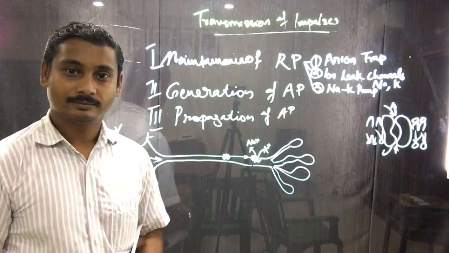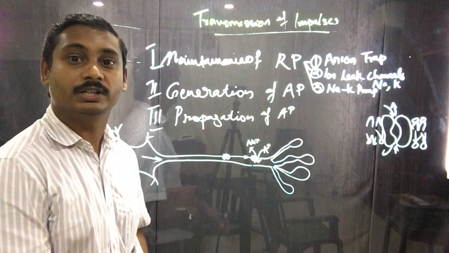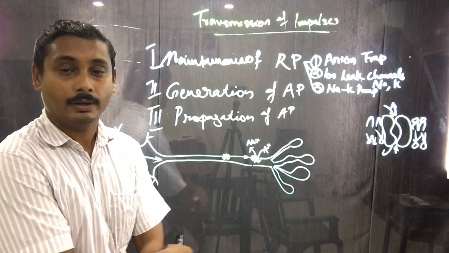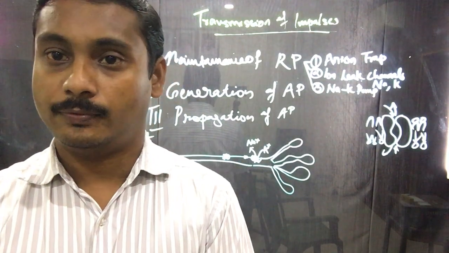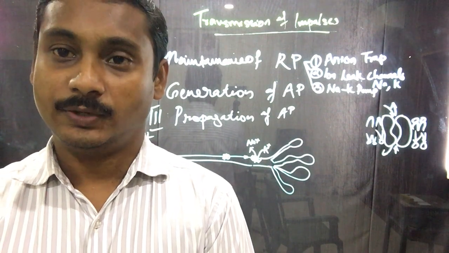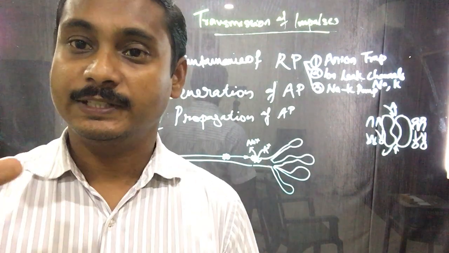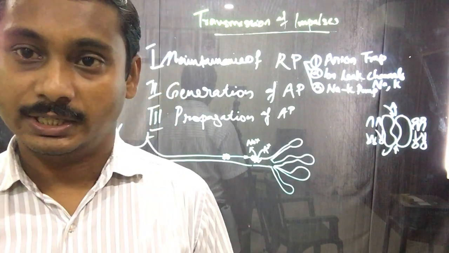Morning. Today's discussion is transmission of nerve impulses. We have already discussed the structure of a neuron, and its function is to perceive senses and transmit them to the central nervous system.